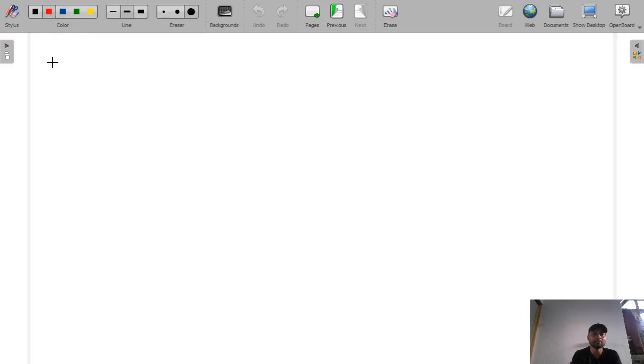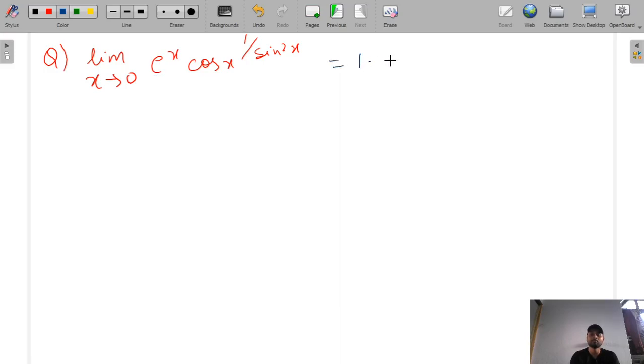This was the previous year GATE question. Now, again we will take one more previous year GATE question. You can solve this question. This question is also very good. Limit x tends to 0, e raised to the power x, cos x raised to the power 1 by sin square x. So, here if you will keep the value x tending to 0, we will get e raised to the power 0 is 1, into 1 to the power 1 by 0, that is equal to infinite.